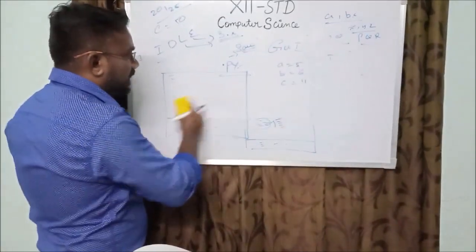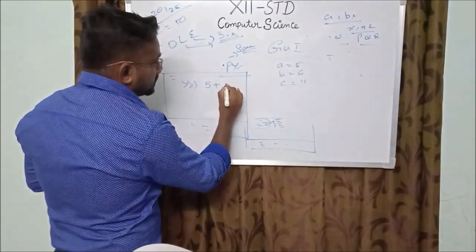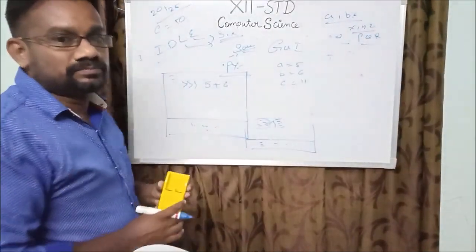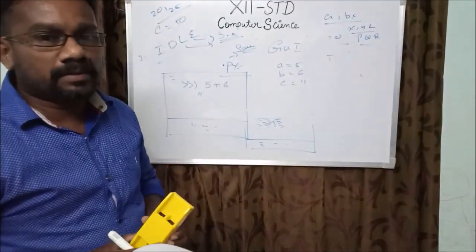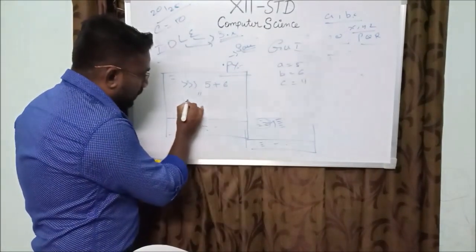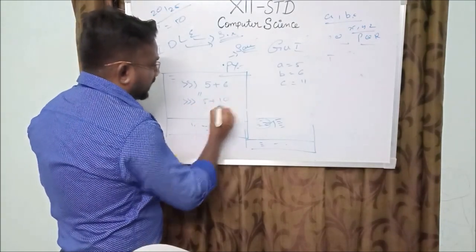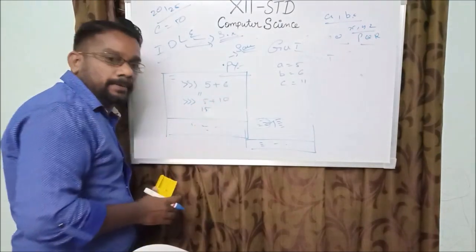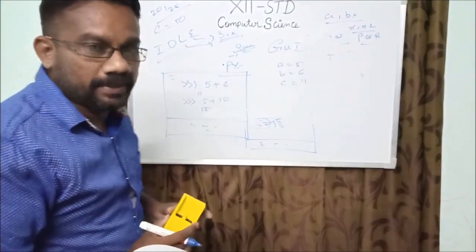What else can be a simple calculation? The coding is separated: 5 plus 6. Okay, the answer is given as 11. The interactive mode shows 11, meaning the value is produced. So here is the coding: 5 plus 10 equal to 15. So this is a major symbol created by the interactive operations.